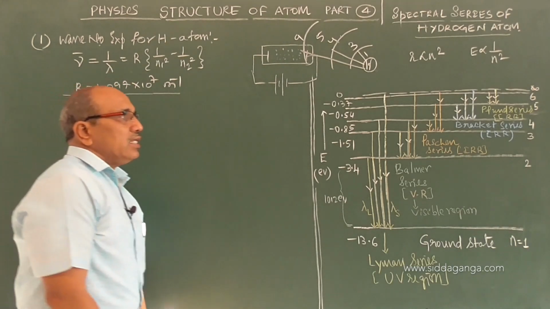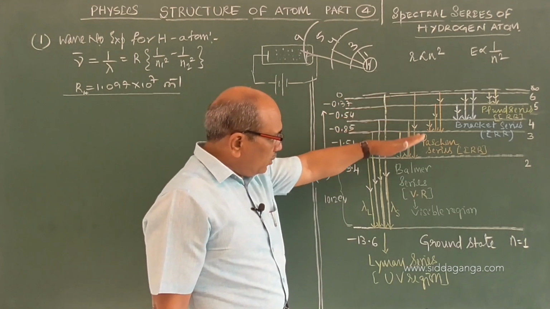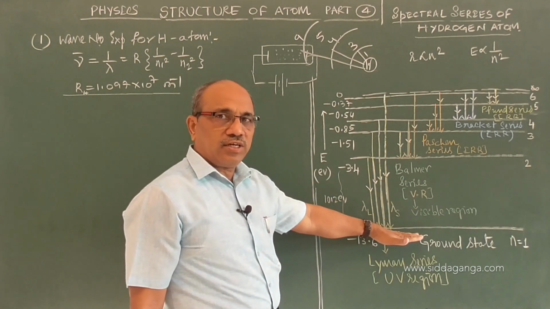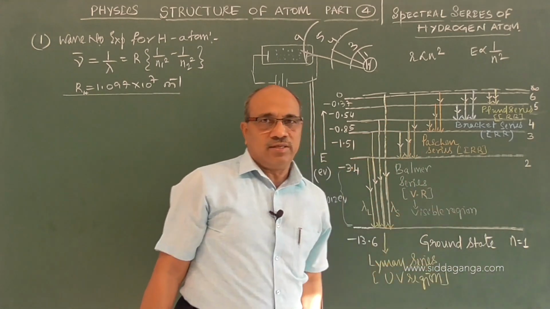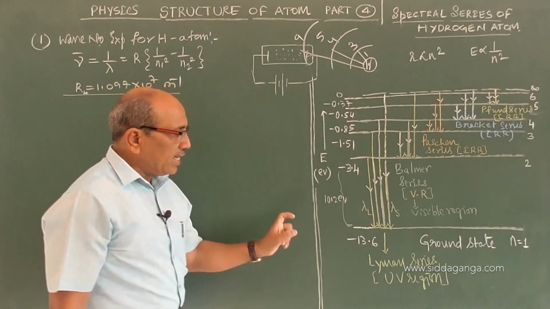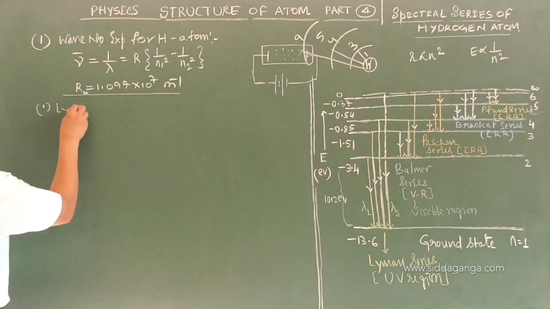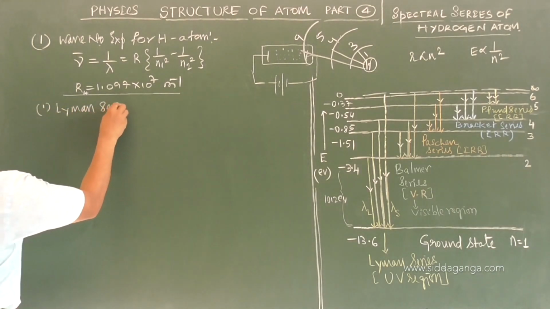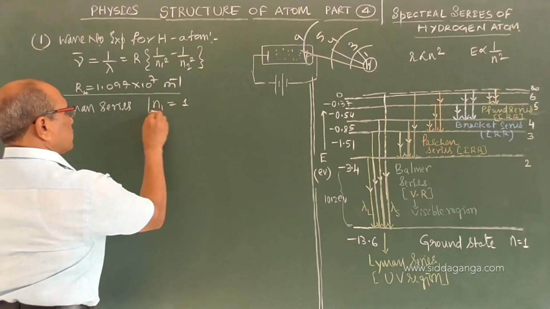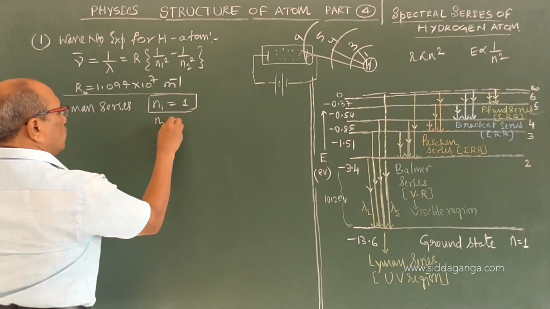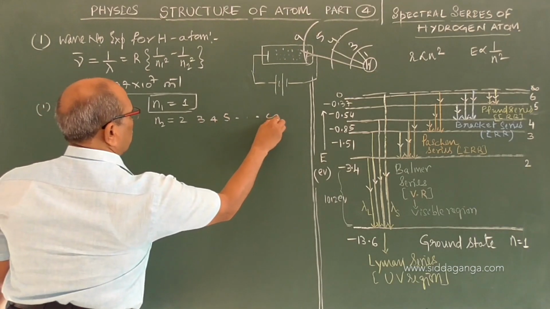So if the electrons from any of the excited states return to the ground state, we say the group of wavelengths emitted by the atom is called the Lyman series. It is the first series. So here N1 must be 1. This is fixed for the Lyman series. N2 can take the values 2, 3, 4, 5, and so on up to infinity.